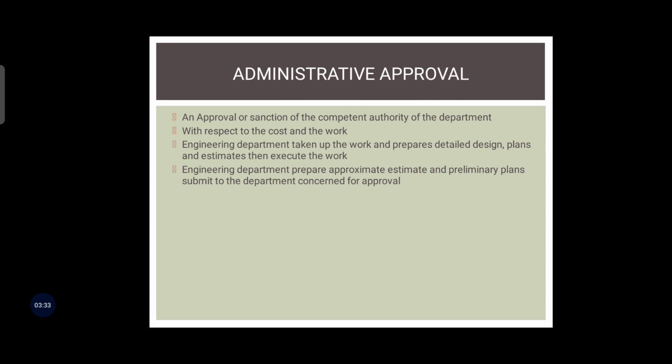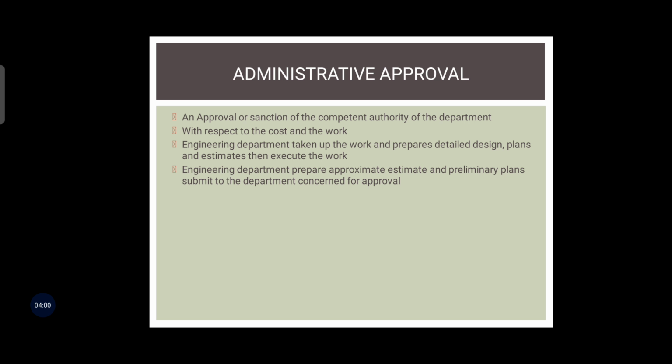that cost and the work. So the approval authorizes the engineering department to take up the work. The administrative approval denotes the formal acceptance by the department concerned of the proposal, and after the administrative approval is given, the engineering department takes up the work and prepares a detailed design, plans, and estimates.